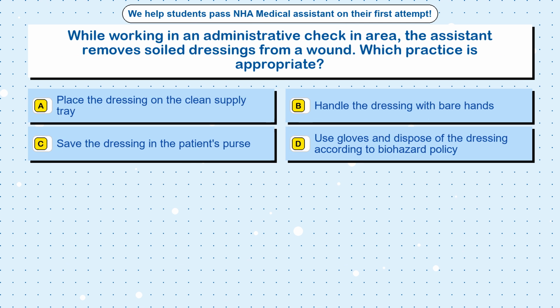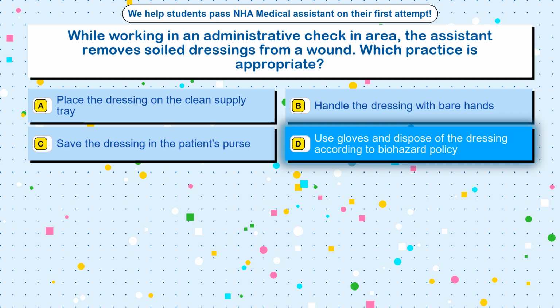Question 12. While working in an administrative check-in area, the assistant removes soiled dressings from a wound. Which practice is appropriate? Option A. Place the dressing on the clean supply tray. Option B. Handle the dressing with bare hands. Option C. Save the dressing in the patient's purse. Option D. Use gloves and dispose of the dressing according to biohazard policy.